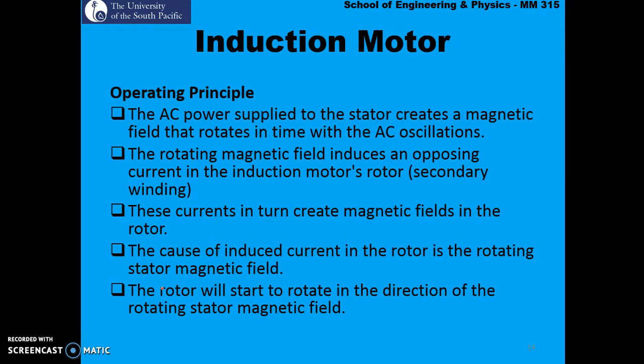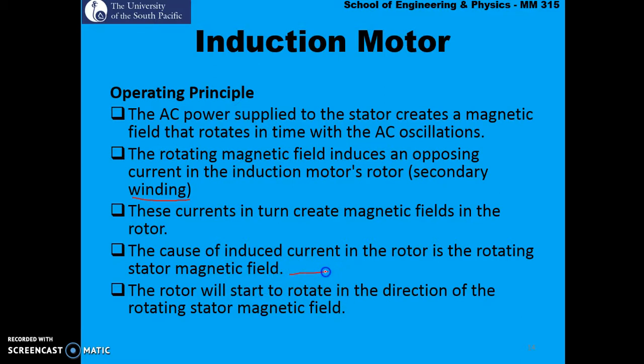So let's look at the operating principle of these induction motors. The AC power supplied to the stator creates a magnetic field that rotates in time with the AC oscillations, and this is supplied to the stationary part of the motor, the stator. The rotating magnetic field then induces an opposing current in the induction motor's rotor, which is the secondary winding. These currents in turn create magnetic fields in the rotor. The cause of the induced current in the rotor is the rotating stator magnetic field.